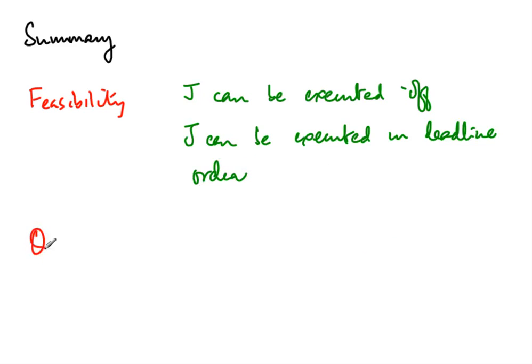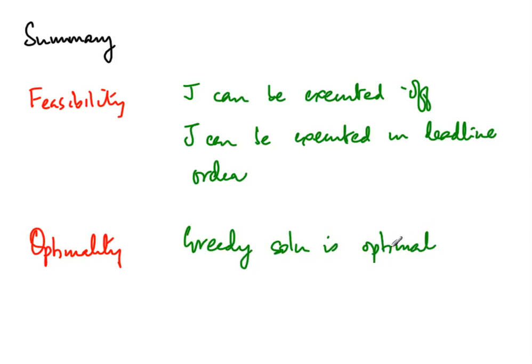And the second thing is optimality. So we have shown that the greedy solution is in fact optimal. And this we showed by saying that any other optimal solution can be transformed step by step to a greedy solution without sacrificing the value.